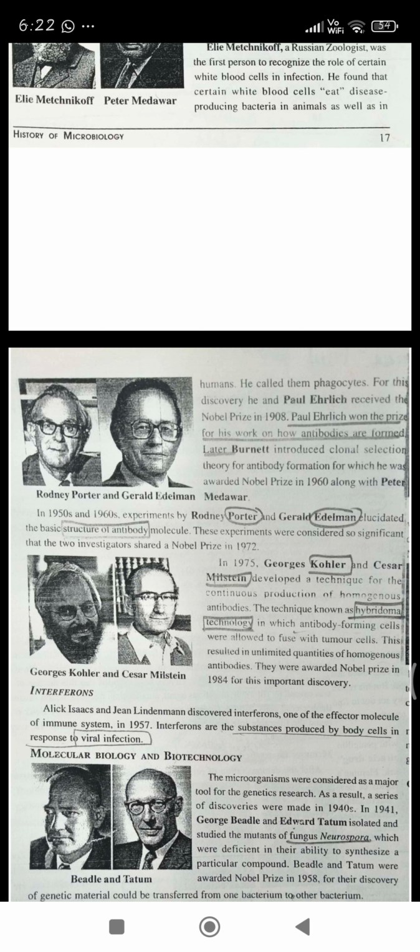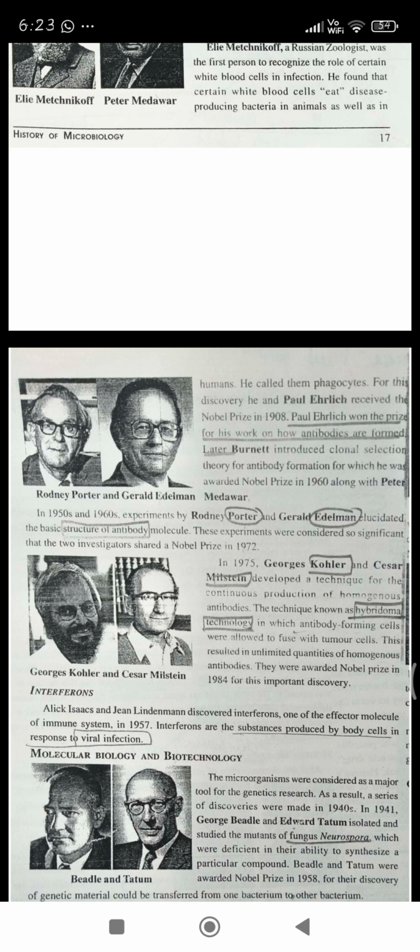Paul Ehrlich won the prize for his work on how antibodies are formed. Now, what are antibodies? Antibodies are nothing but Y-shaped proteins present in our body and produced by our immune cells to protect our body against infections. So Paul Ehrlich was the first person who discovered antibodies and how they are formed.